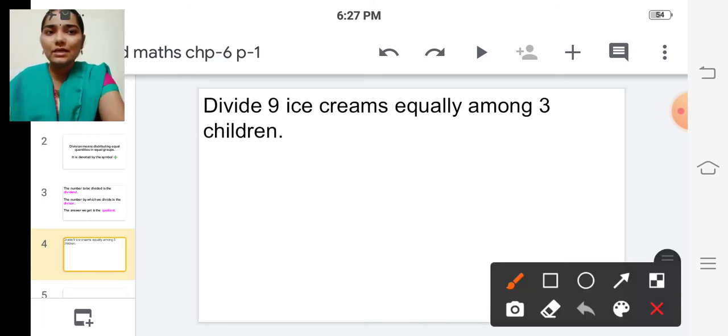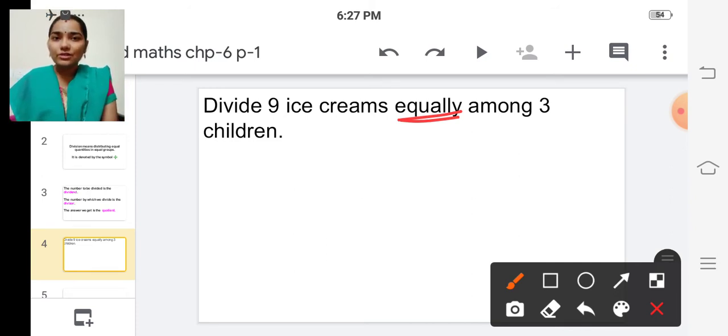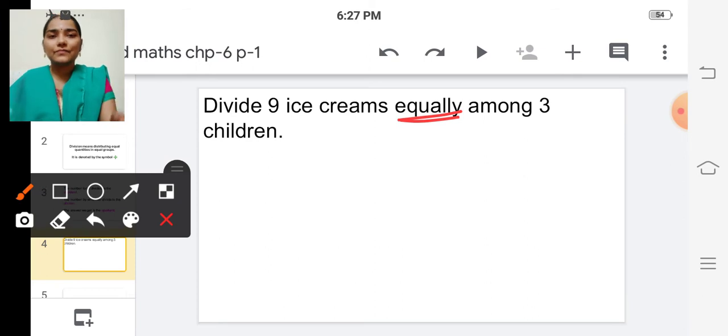The term equally is very, very important, because no one should get extra ice cream. We should divide equally among 3 children. We are having 9 ice creams totally, isn't it?